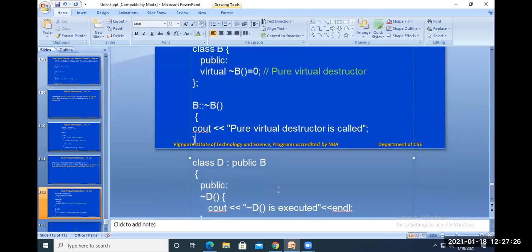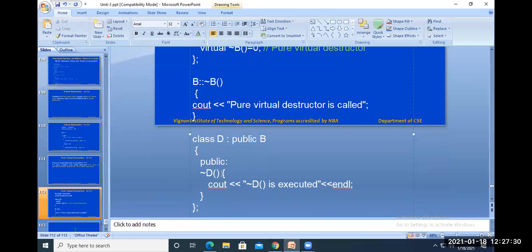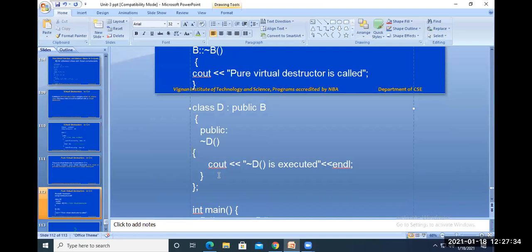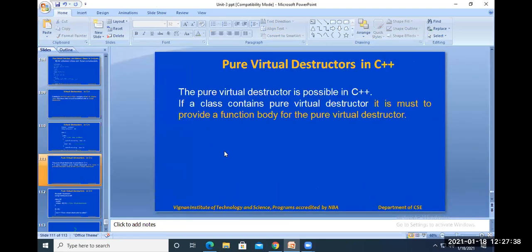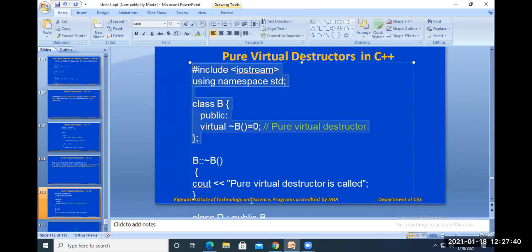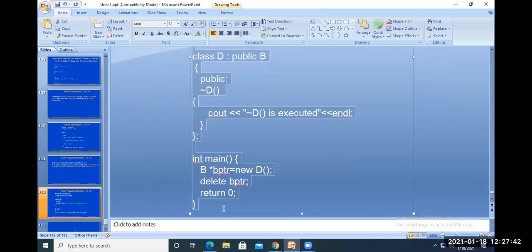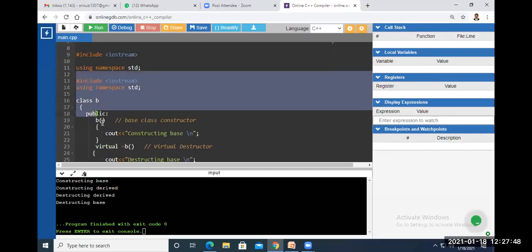Next is class D, the derived class, which is derived from the base class. This is the derived class destructor, right? Now I will show you in an editor.